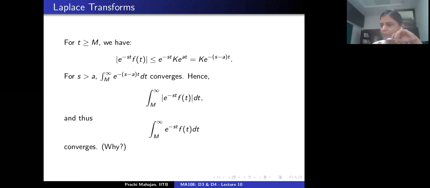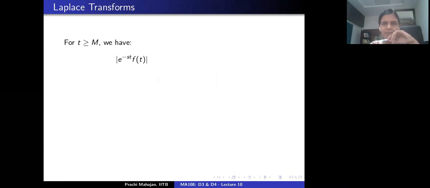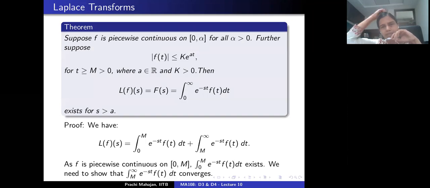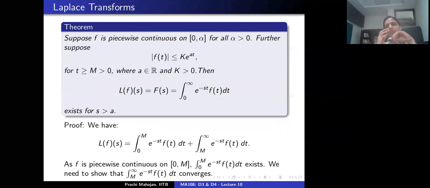So anyways, the upshot of all of this discussion is that if f is piecewise continuous on the interval 0 to alpha for every positive alpha, and f is of exponential order, then the Laplace transform of f exists. In fact, this assumption is said to be: little f is of exponential order a. So if f is of exponential order a, then the Laplace transform of f exists for s bigger than a. That's how we see this.